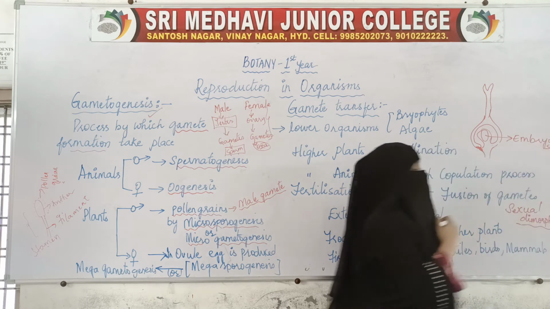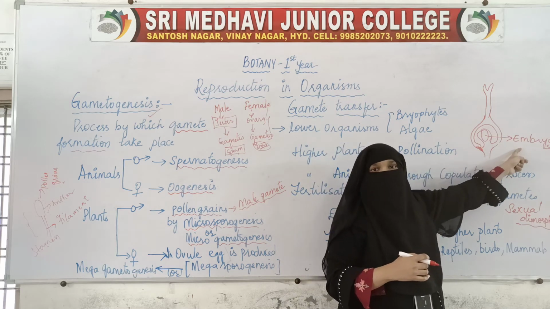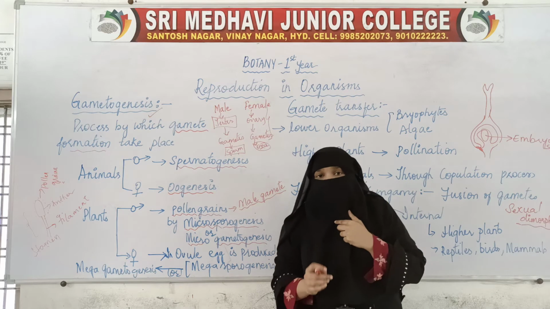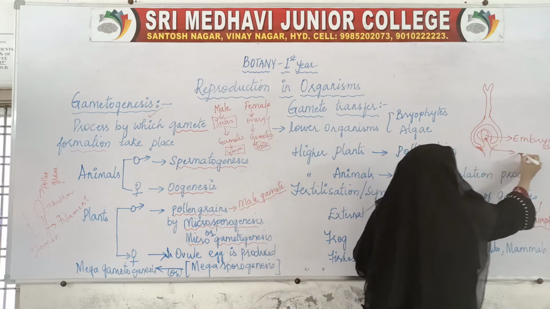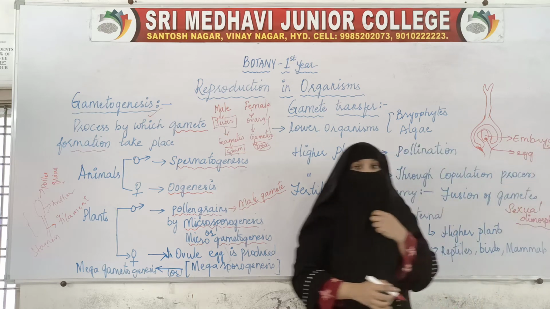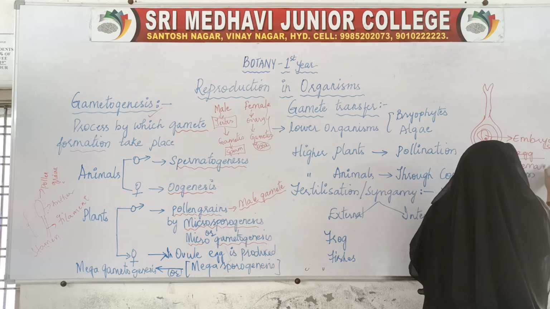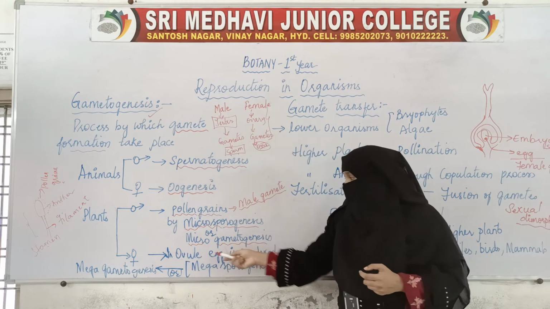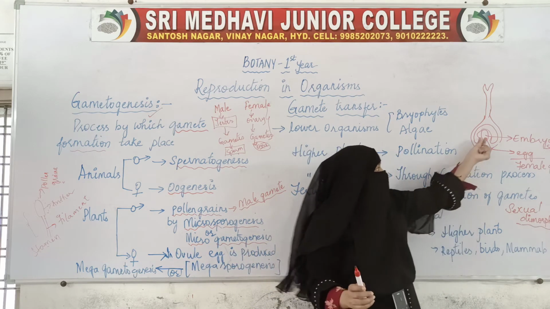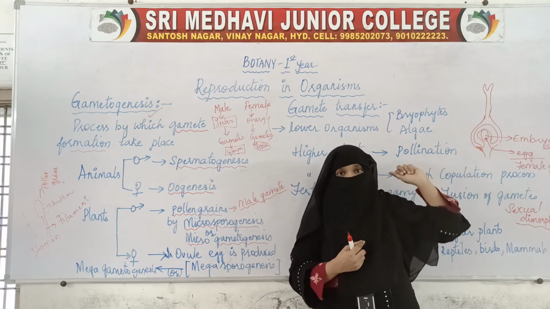How this was formed, we'll see later. But inside this ovule, a structure will be present which is called the embryo sac. Inside the embryo sac, the egg will be produced. This egg is nothing but the female gamete. So in the ovule, the egg is produced. Inside the ovule only the embryo sac is present, and inside the embryo sac the egg is produced.